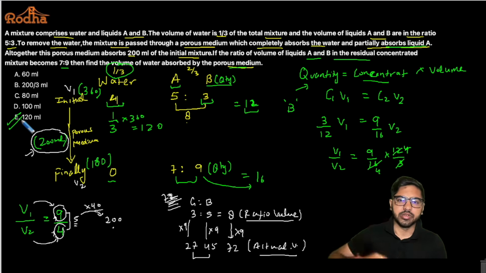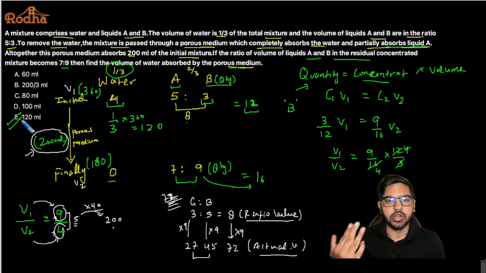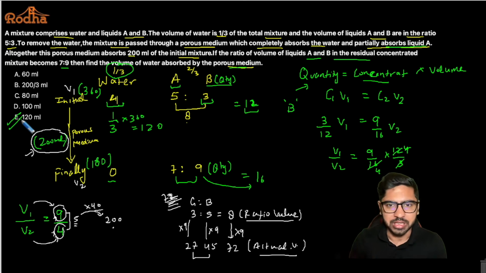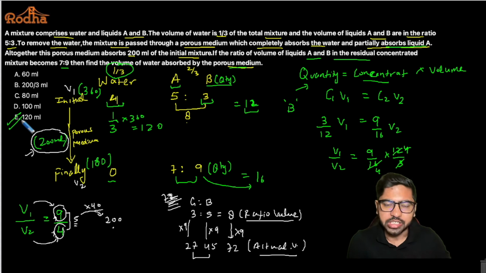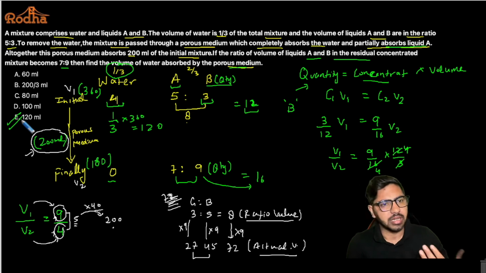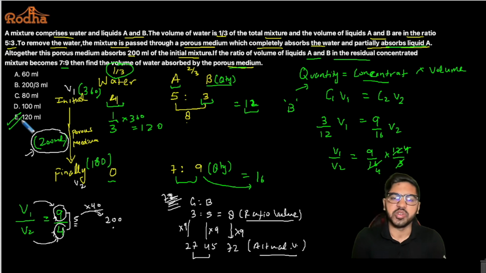This was a pretty difficult level question, but if you understand the funda of concentration into volume, if you understand ratios well, if you understand percentages well, then you can definitely solve such difficult questions. Always remember, for your arithmetic to be strong, your ratios and percentages should be very well in place. These are the building blocks of arithmetic. If your ratios and percentages are well done, you can attack questions in averages, mixtures and alligation, time, speed and distance, because everything revolves around ratios and percentages. It is also of great help in quant based puzzles in LRDI.